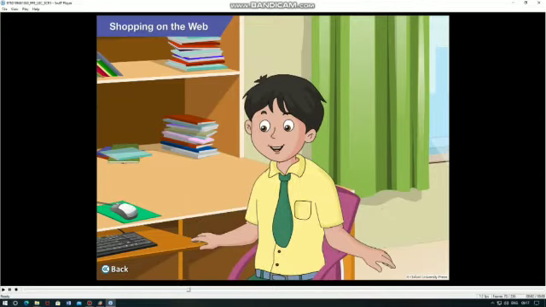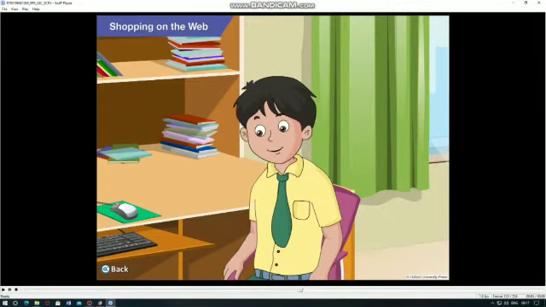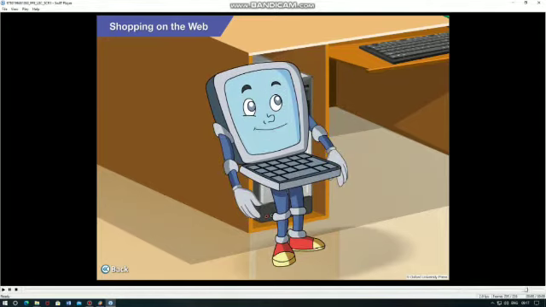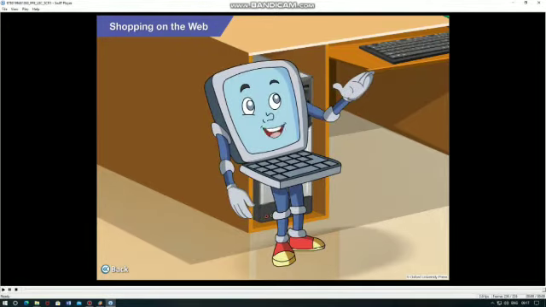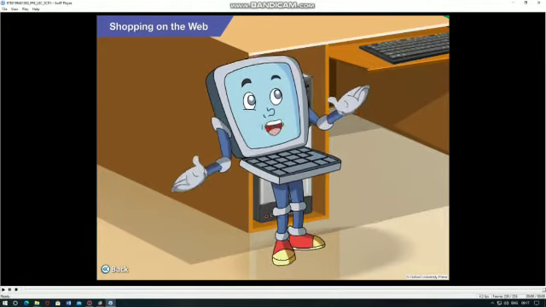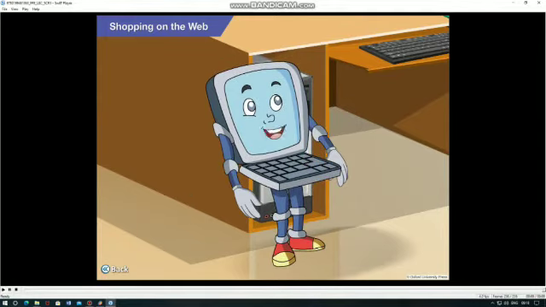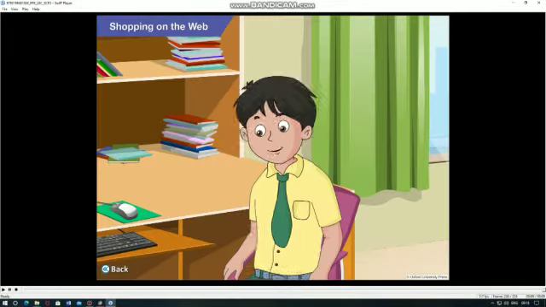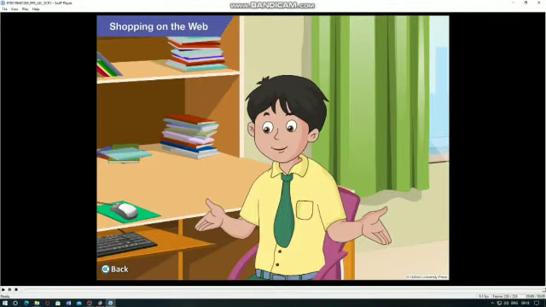Toggle, please show me how to purchase the camera through the web. Sure, Goggle. I will show you step by step how you can make a purchase from an online store. Let's open the site, say flipkart.com. Perhaps we will get our camera there. That sounds promising.